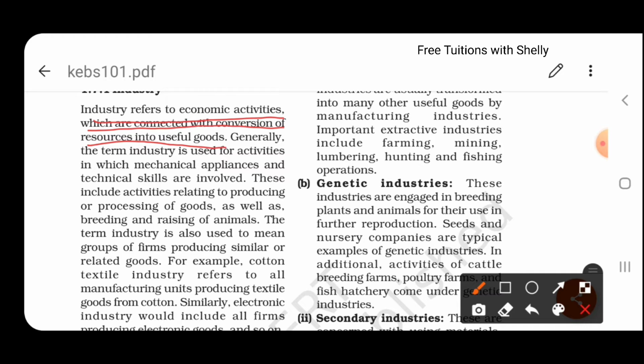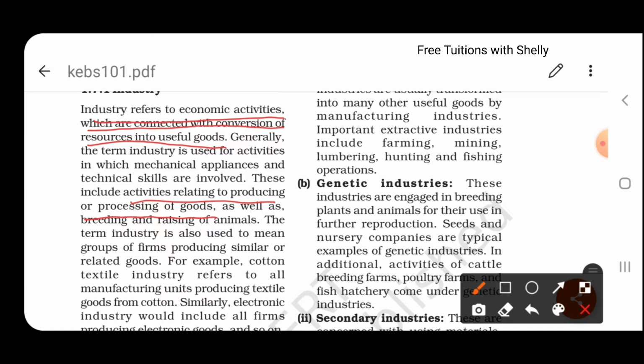So here the skills of a person are utilized for producing goods. So the main activity that is taking place is related with the producing or processing of goods. That is, raw materials are purchased and with those raw materials goods are produced. So this is what is taking place in industry.